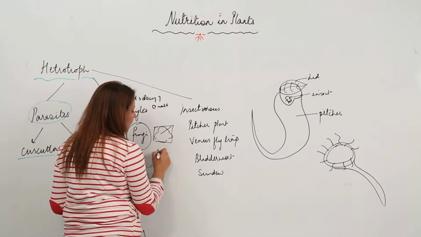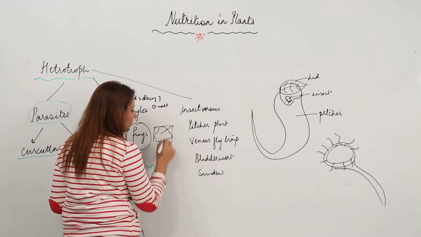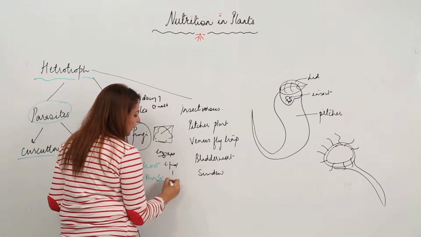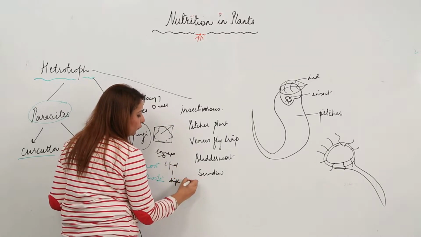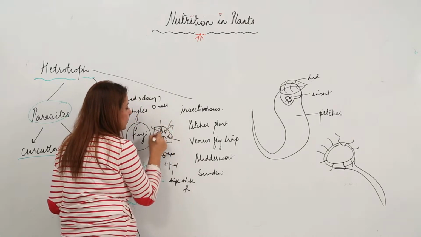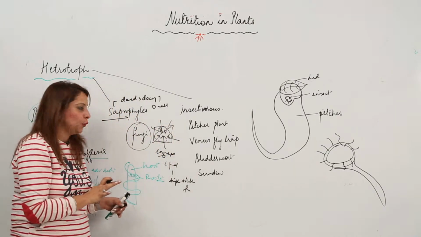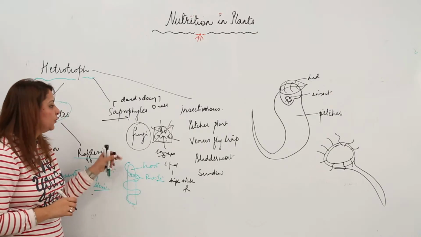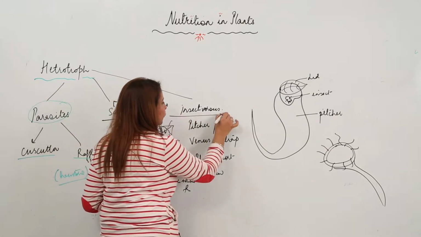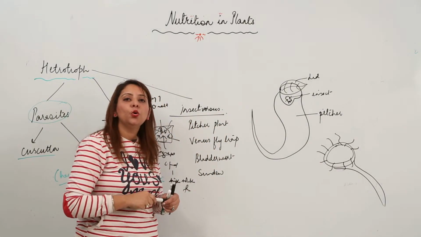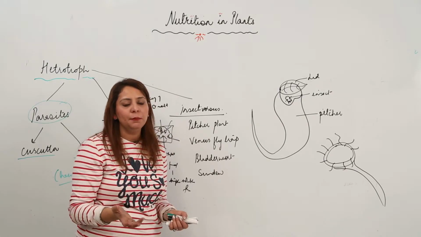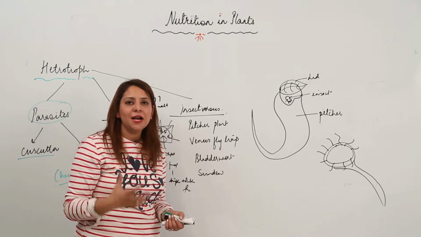It secretes certain enzymes from its body. These enzymes convert the bread, that means a complex food, into a simple soluble form. And then the simple soluble form is absorbed through the general body surface. So this is what a saprophyte is, and fungi are typical saprophytes. The third we have is the insectivorous. Insectivorous plants are those which grow in soil which is deficient in nitrogen or some other compounds. So they actually live in a harsh condition.